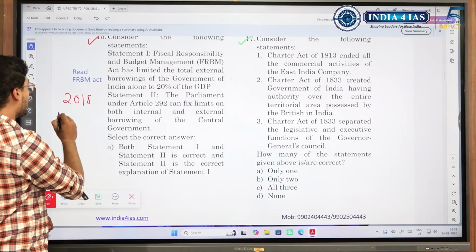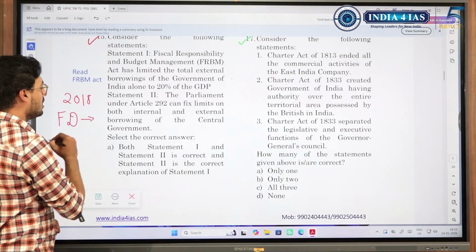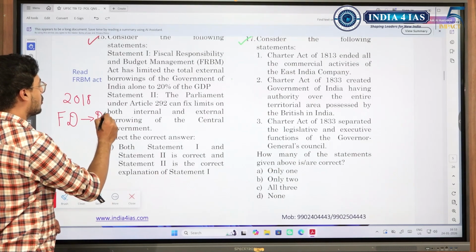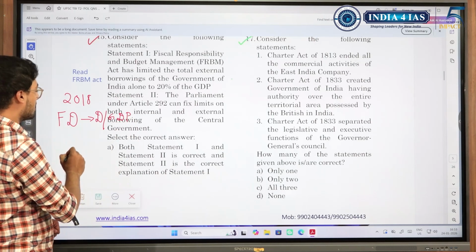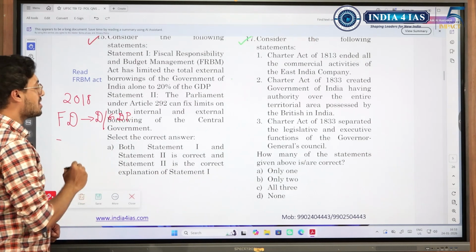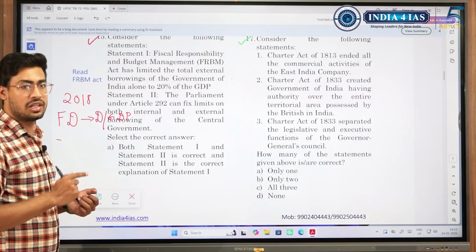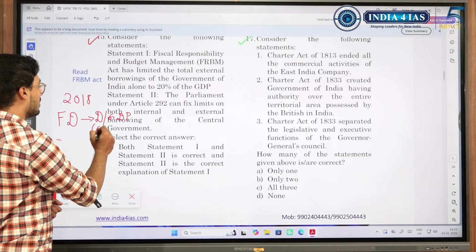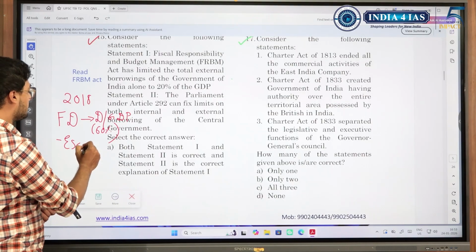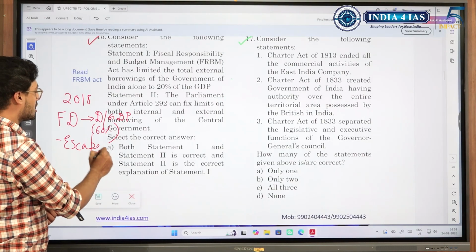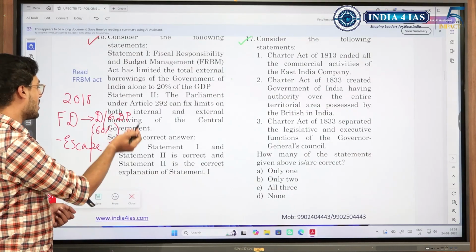Fiscal deficit was the indicator that we focused upon earlier. Then we changed to debt to GDP ratio after the NK Singh recommendation. Debt to GDP ratio for central government should be 40% and for state government should be 20%. So cumulatively it should be 60%. And there were other provisions like the escape clause that have been added. Escape clause means there are certain situations where we cannot maintain this debt to GDP ratio, so in that case we can give excuse.